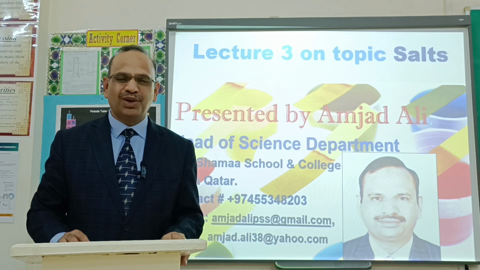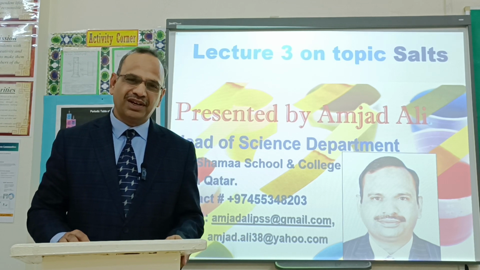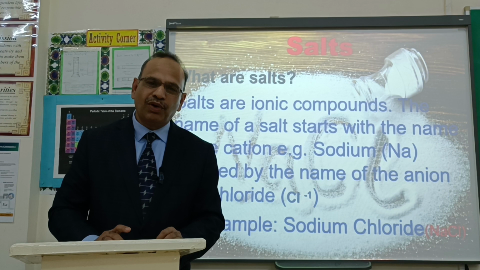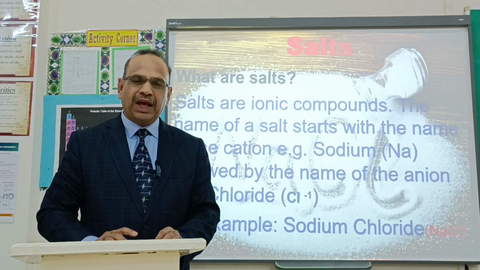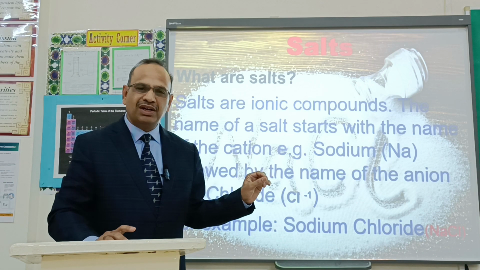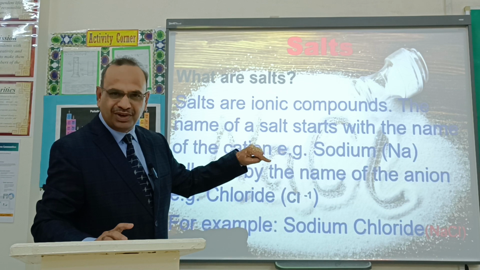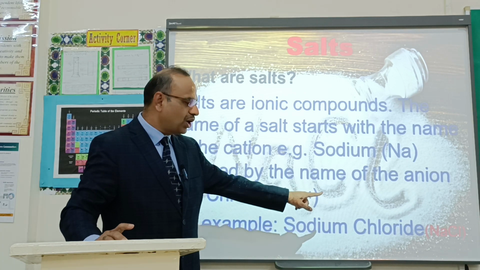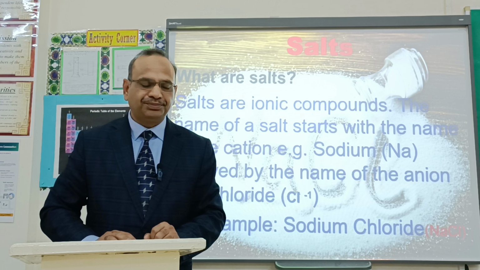Last time we were talking about acids, bases, and salts. It's unit 10 of grade 10 class, and today I'm going to explain to you about salts. First of all, what are salts? Salts are ionic compounds, and whenever we want to write the name of any salt, first the cation will come and then the anion will come. For example, sodium chloride: sodium is a cation and chloride is an anion. So its formula is NaCl.